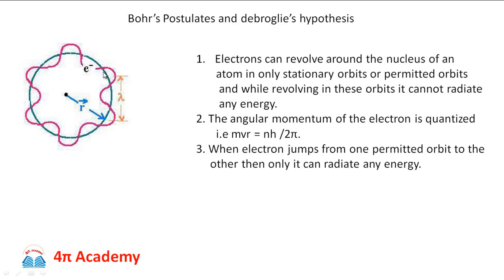If this electron radiates energy continuously, being a negatively charged particle, after some revolutions this electron would have fallen inside the nucleus. But this doesn't happen, otherwise we would not have observed stable elements in nature. So something was missing.